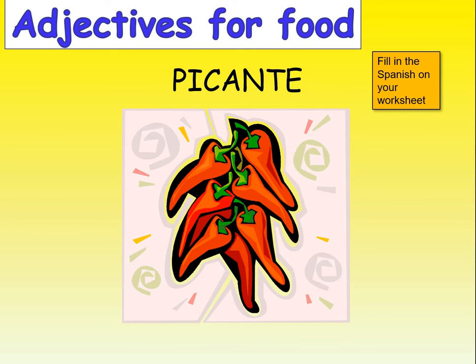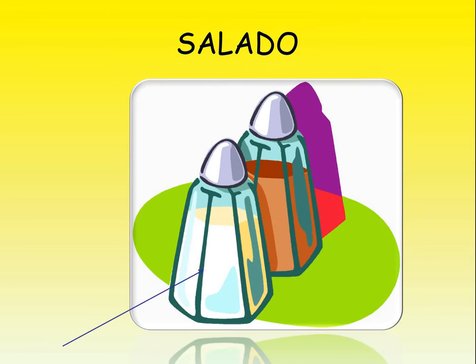Pause and then continue when you're ready for the next one. Make sure as well you're saying these out loud so you can learn these for next lesson. Picante, picante. Okay, next one then. So we've got salt here. So this is salty, salado. Try that, salado. So once you've written salado next to salty, move on to the next one.